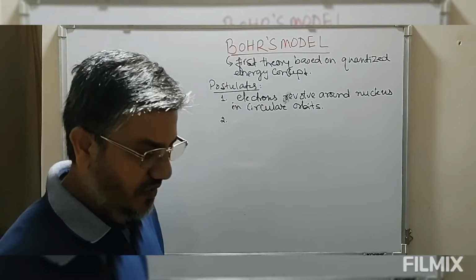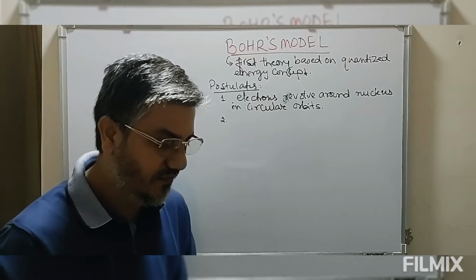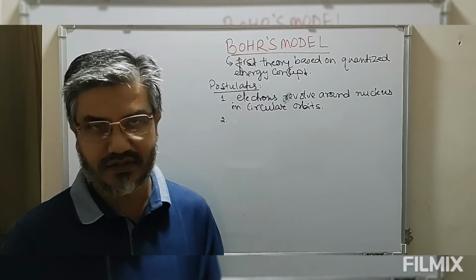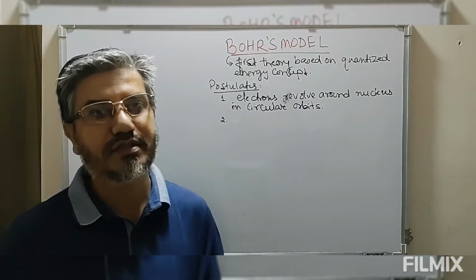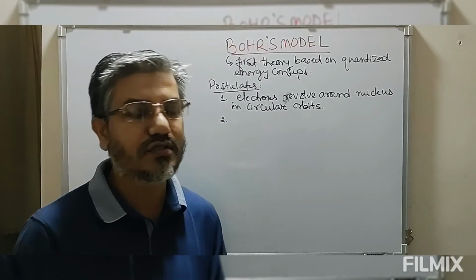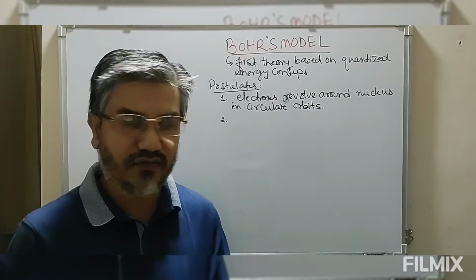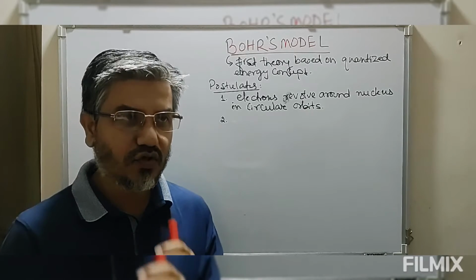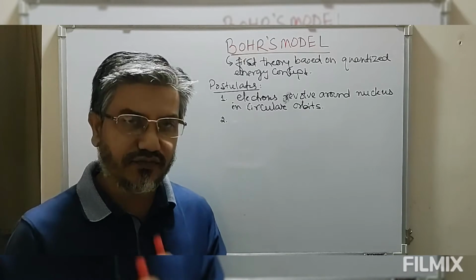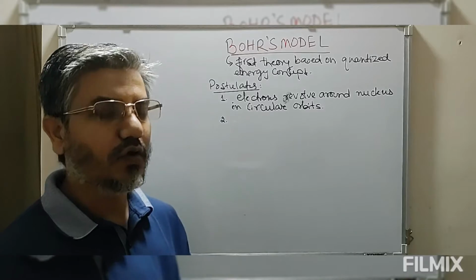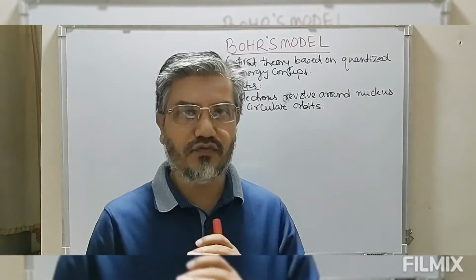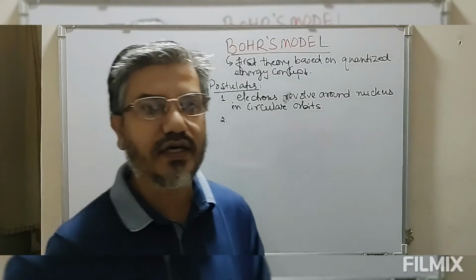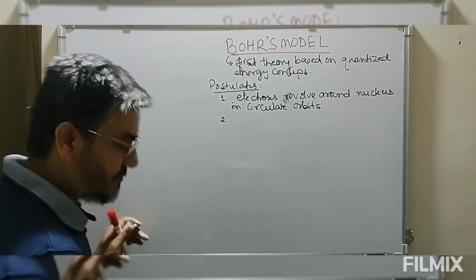Now the second postulate says that these circular orbits in which electrons revolve around the nucleus are permitted if and only if the angular momentum of the electron is an integral multiple of h by 2 pi.